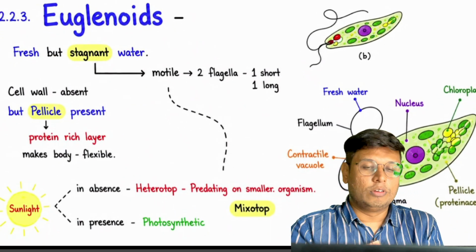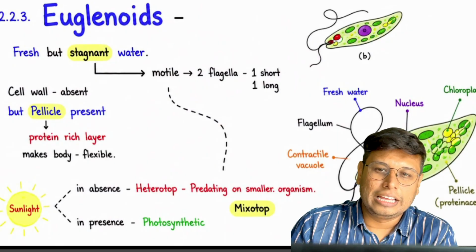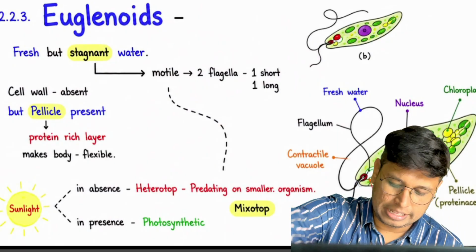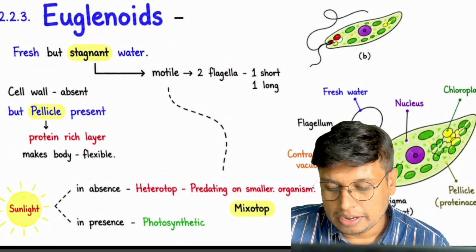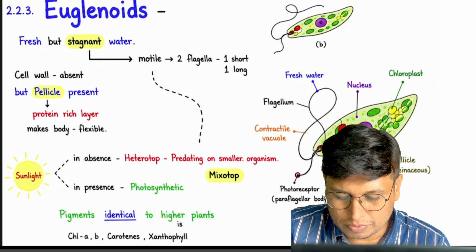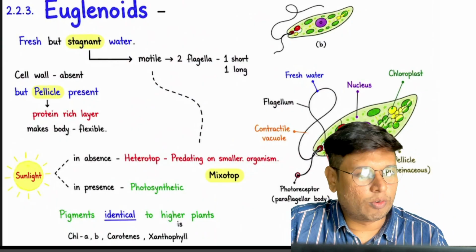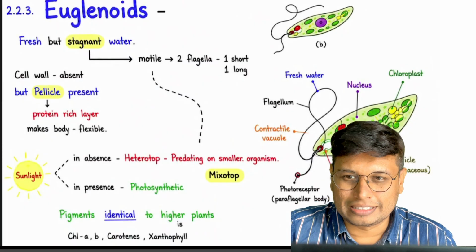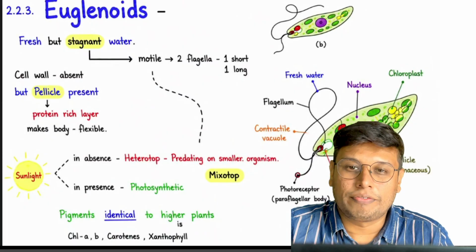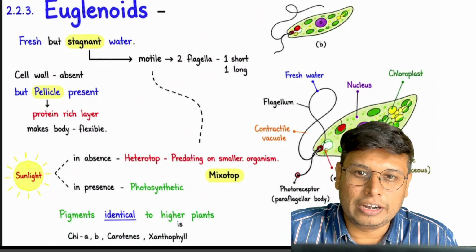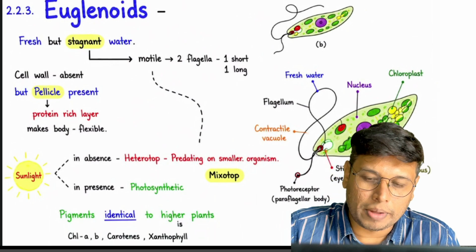Euglenoids occur in fresh but stagnant water. Many students think that if water is stored, it is not fresh. No. The scientific meaning of fresh water is where the salt content is less compared to marine water.